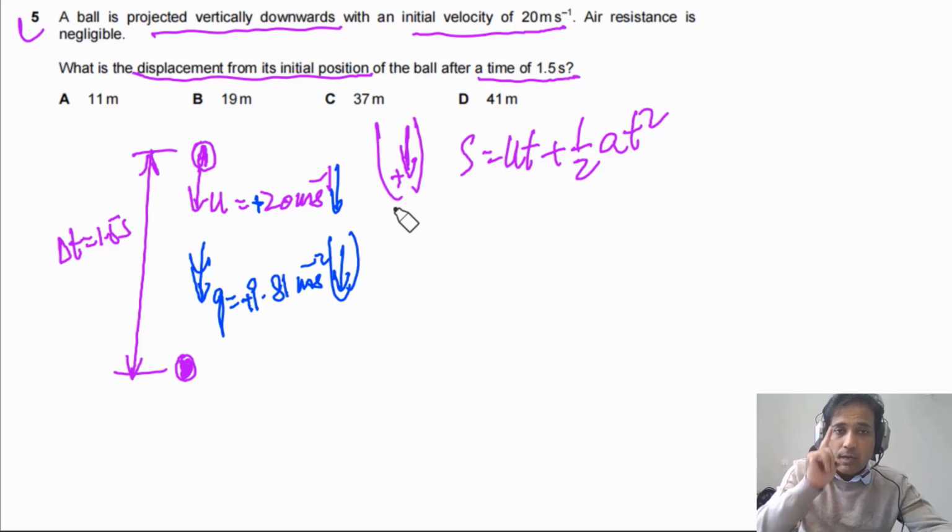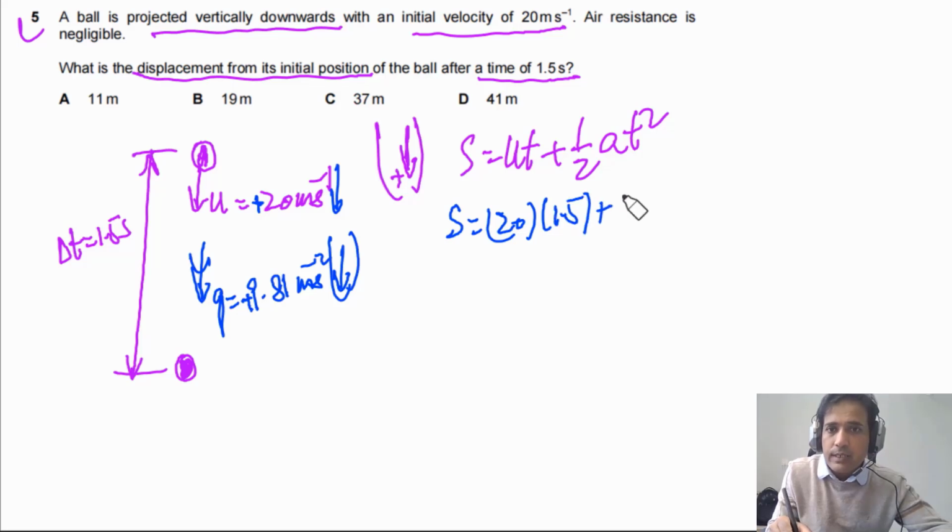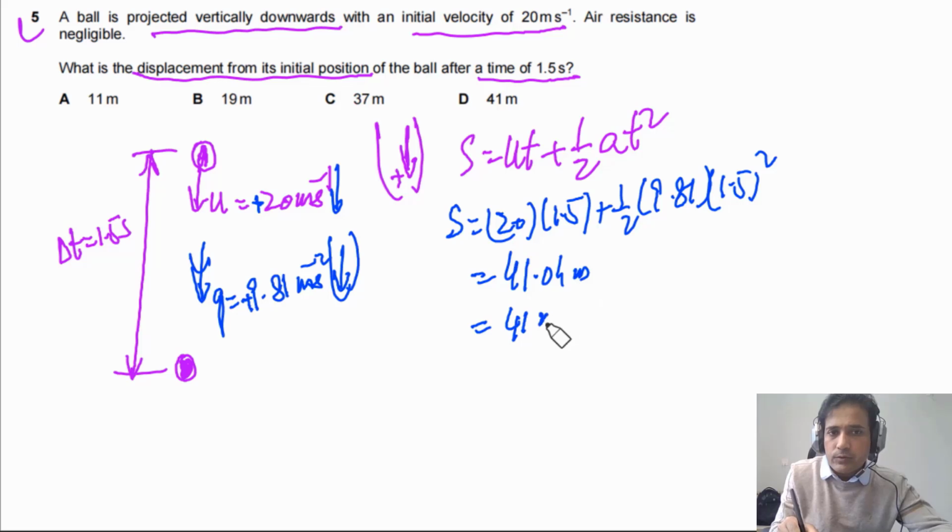You can also take up as positive, then these two values will be negative. So s will be equal to 20 times 1.5 plus 1 by 2 times 9.81 times 1.5 squared. If we solve this, we get 41.0 meters, so to 2 significant figures, this is 41 meters.